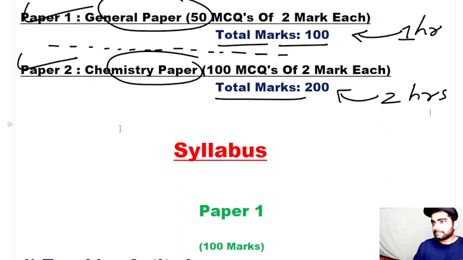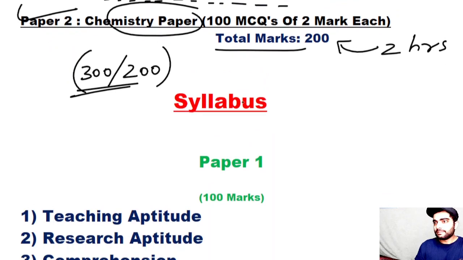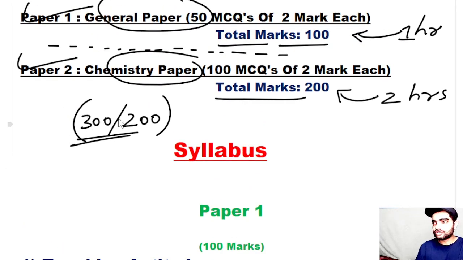And if I tell you generally about the MP SET examination which was conducted recently, the safe score is around 200 marks out of 300. If you score this much, then definitely you will be in the top 6%, the SET exam will be cleared for you, and you will get a chance to sit in the assistant professorship examination, or you will be directly allotted the assistant professorship position. So make sure you study well and score at least this much.